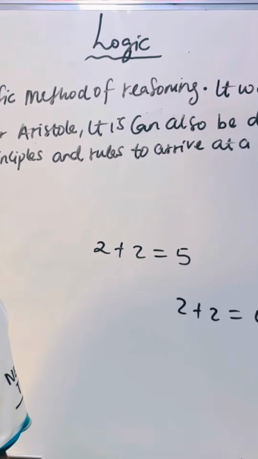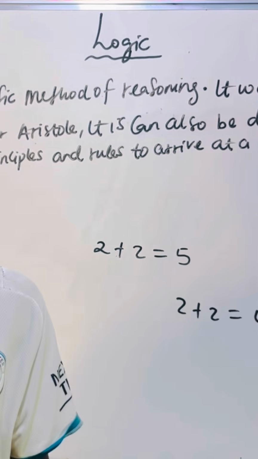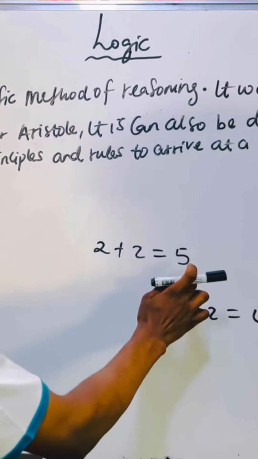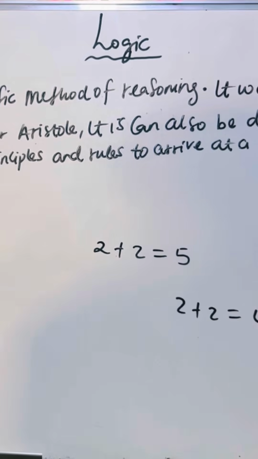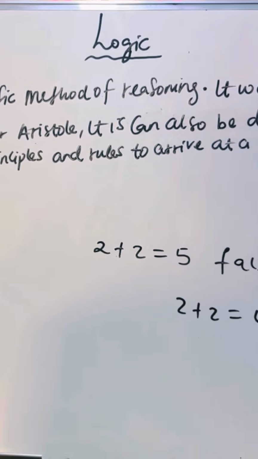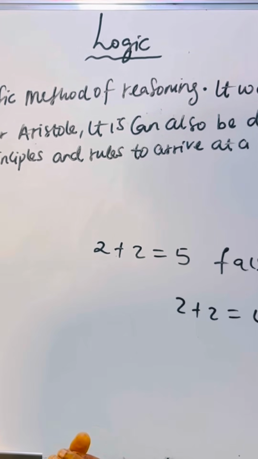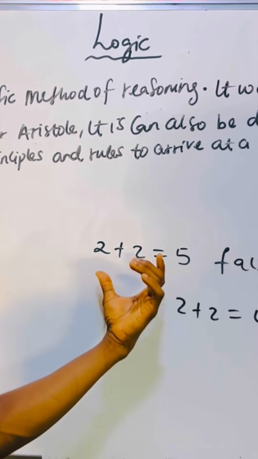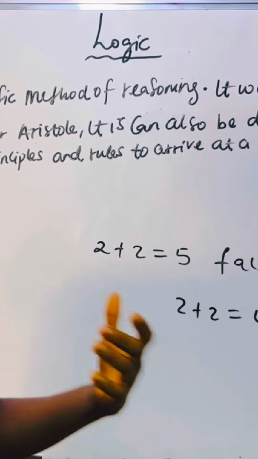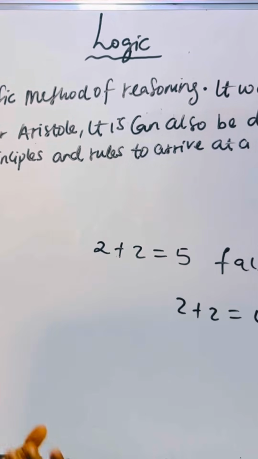So he is now trying to tell us that his statements can be true or false, but cannot be both. Now, this person that is trying to tell us that 2 plus 2 is equal to 5, if he cannot prove it, that means it is false. You see that logic is reasoning. If this person can convince us that 2 plus 2 is 5, that means we start. All these things are hypotheses, experiments, logical reasoning.